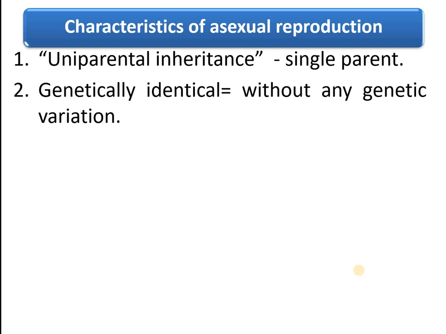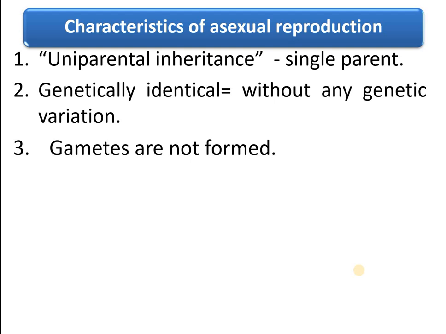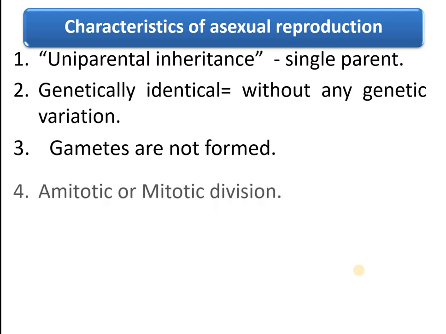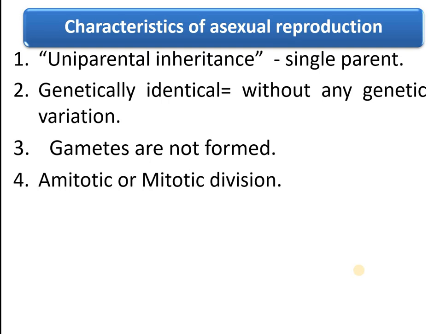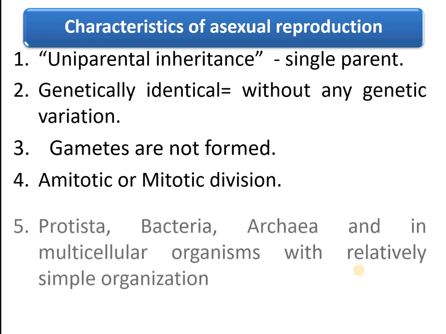There is no genetic variation among the offspring. And third point, there is no formation of gametes. Gametes are not formed in asexual reproduction, and asexual reproduction takes place either by amitotic or mitotic division.